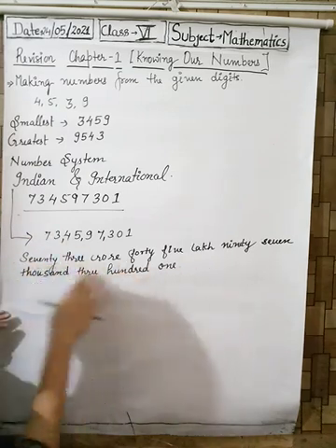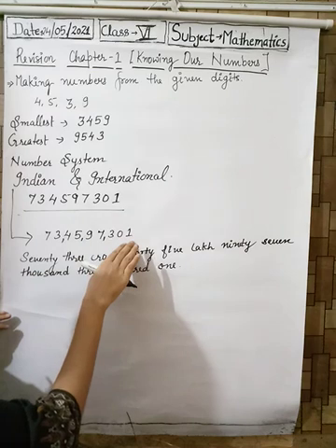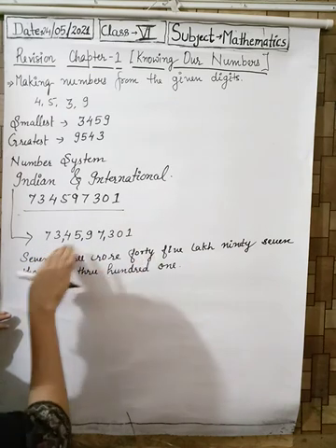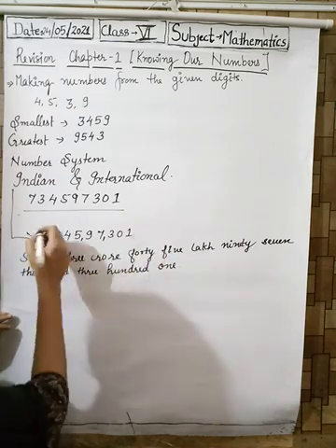This is the number name, and in this section we have inserted the commas in the Indian number system.